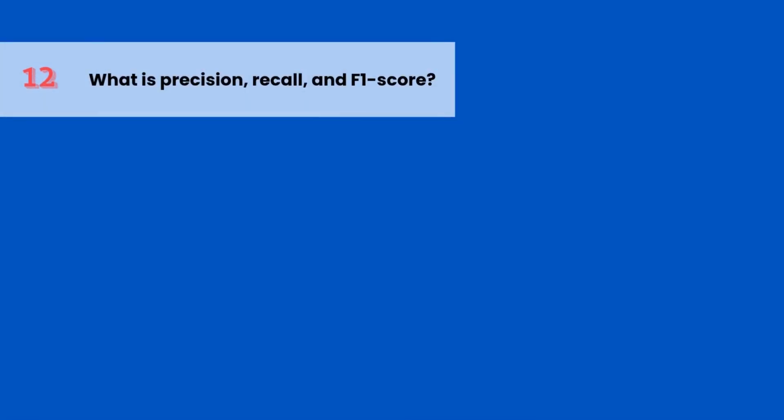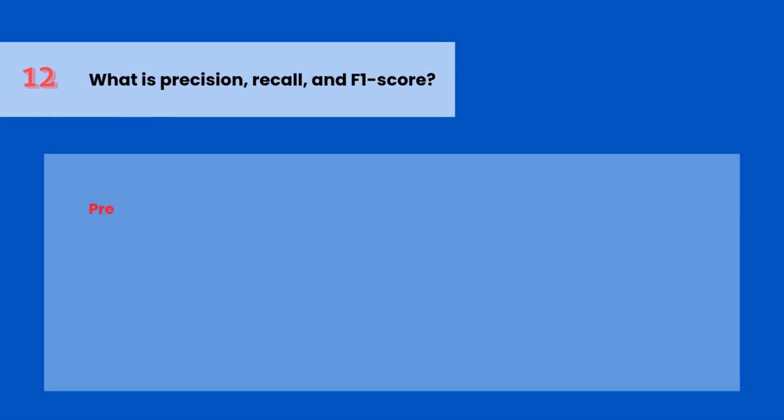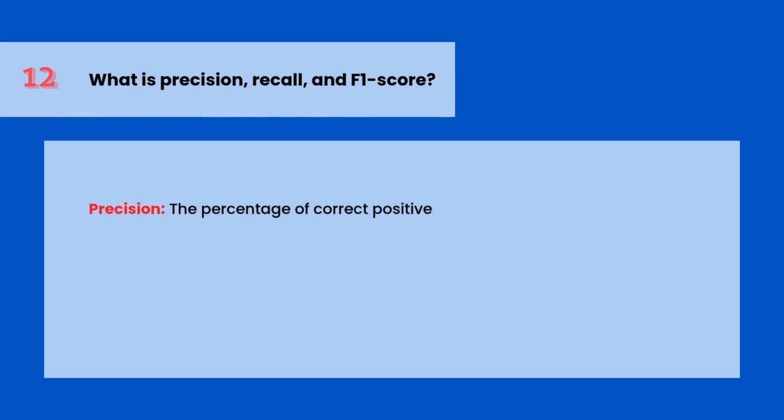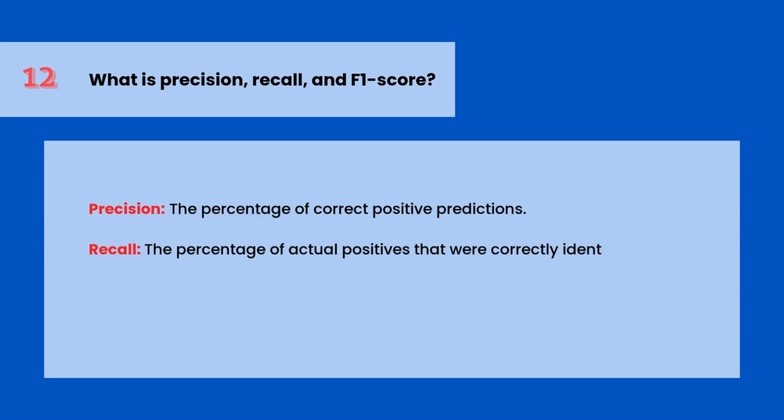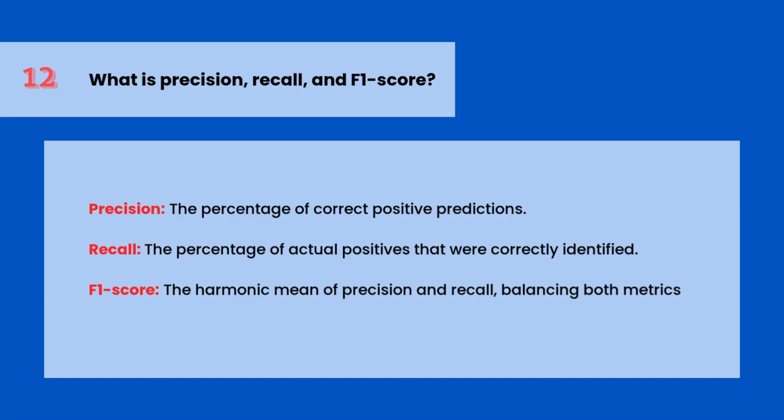What is precision, recall, and F1 score? Precision: the percentage of correct positive predictions. Recall: the percentage of actual positives that were correctly identified. F1 score: the harmonic mean of precision and recall, balancing both metrics for better evaluation.